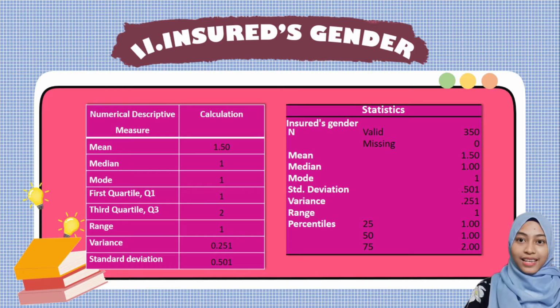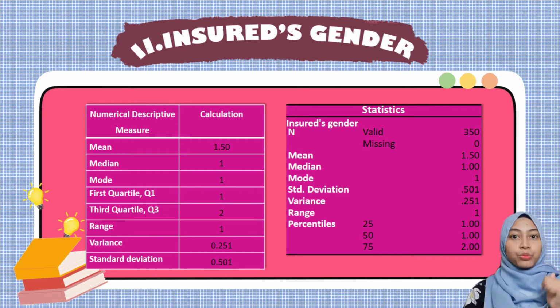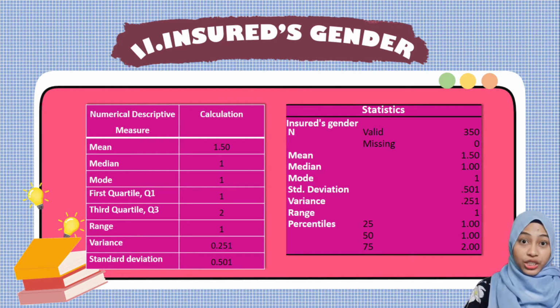Next, moving to the next slide, which is gender. Using SPSS, we got the same answer for the mean, mode, and median. The same goes for the measures of position and measures of variation. Both types of measure give the same answer. After that, for the number of children, the measure of central tendency gives the same answer, which is mean 1.07, median 1, and mode 0. The results of measure of position and variation also show the same result. We can conclude there are a few factors that affect the result in SPSS, such as the sample data being too large, which causes the SPSS software to calculate the data carefully. Besides that, the student must transfer the figures into the formula correctly.